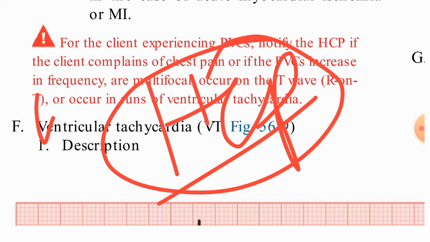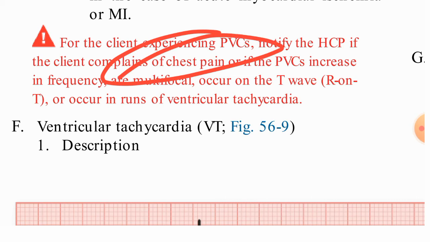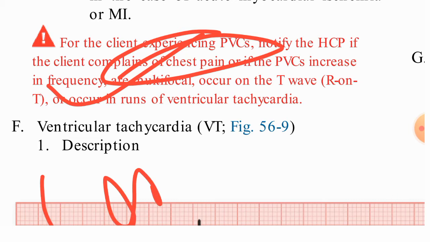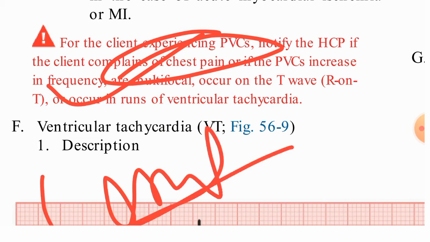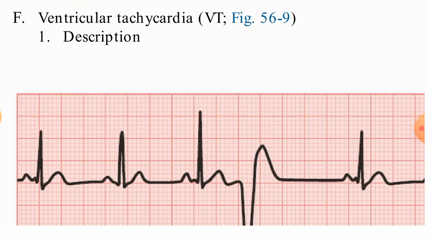This is a very important question. If the client complains of chest pain, or if PVC frequency is increased, meaning many premature ventricular contractions are seen on the ECG, you have to inform the provider. Also if they are multifocal, occur on the T wave, or occur in ventricular tachycardia, as I said, that is written.